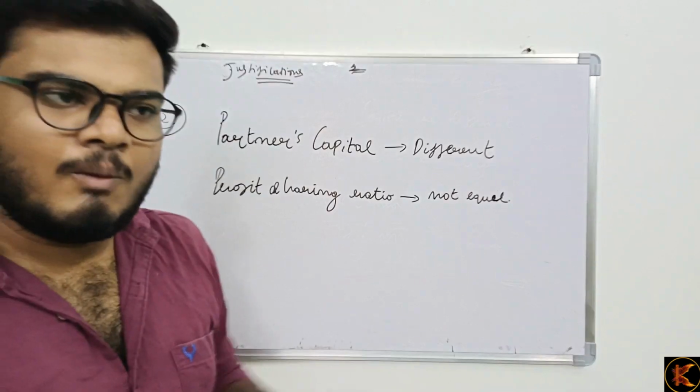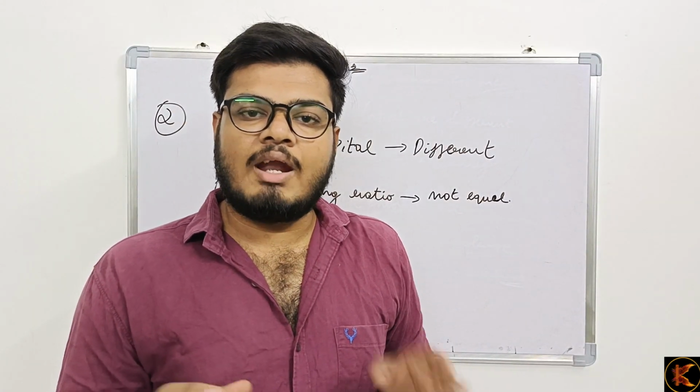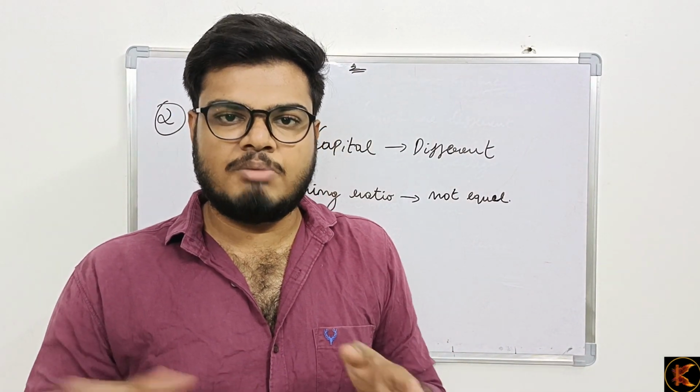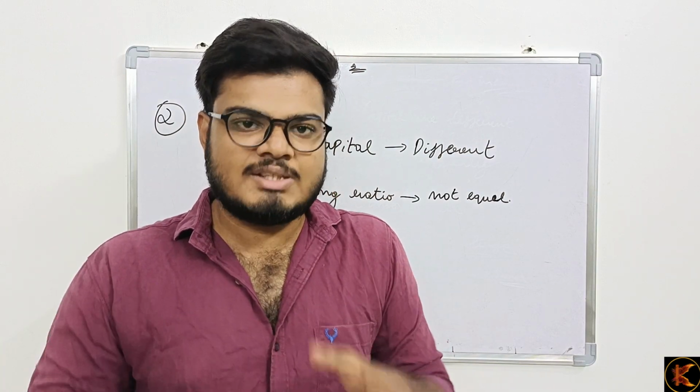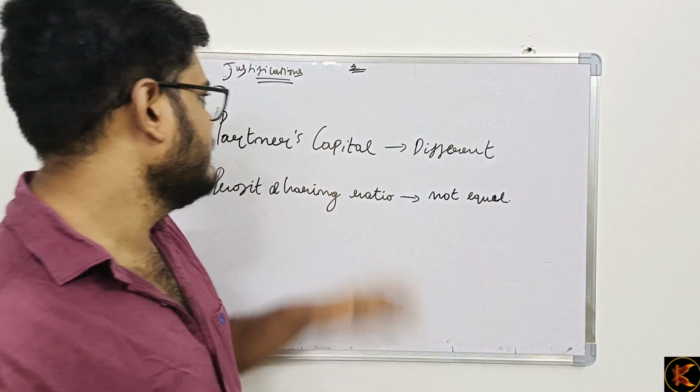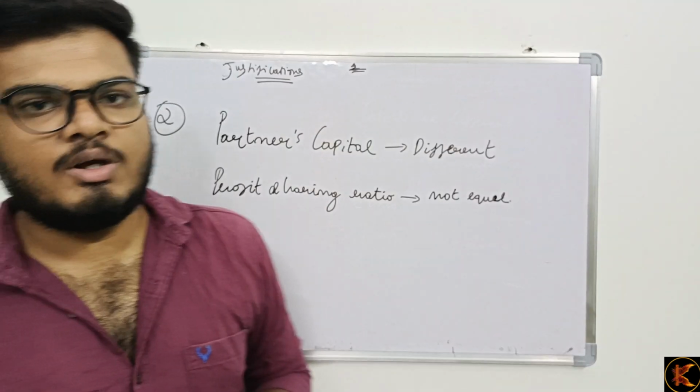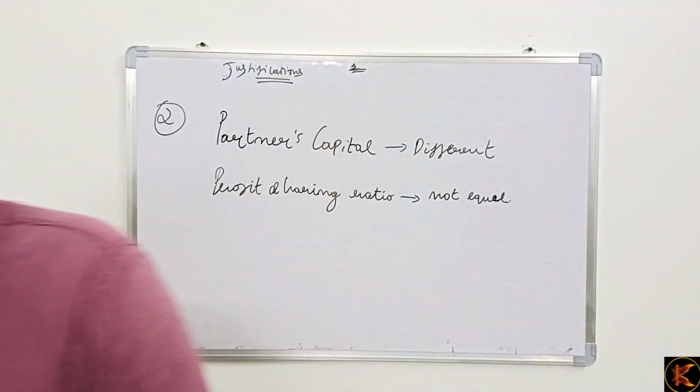So this should not create a ruckus between the partners, so that your business should continue. To keep this as a balancing figure, interest on capital plays a major role. Okay, let's go to the third justification.